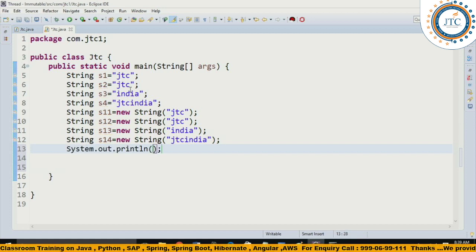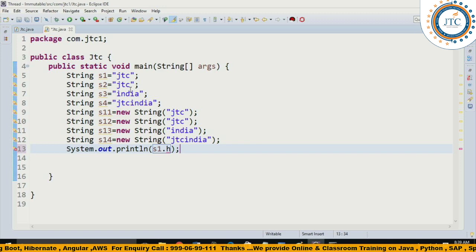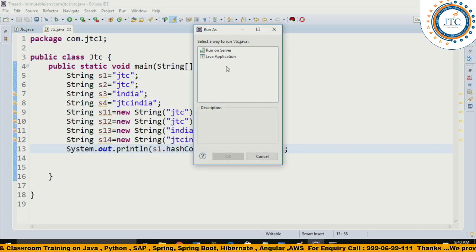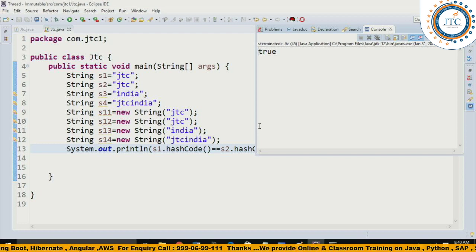So the first thing I will write is s1.hashCode() is equal to s2.hashCode(). You can see what it is giving. Is it giving the same thing? I am running it here. It's giving true.